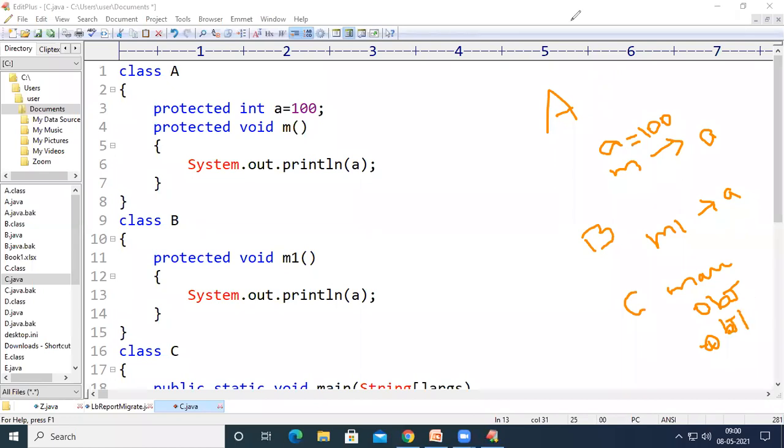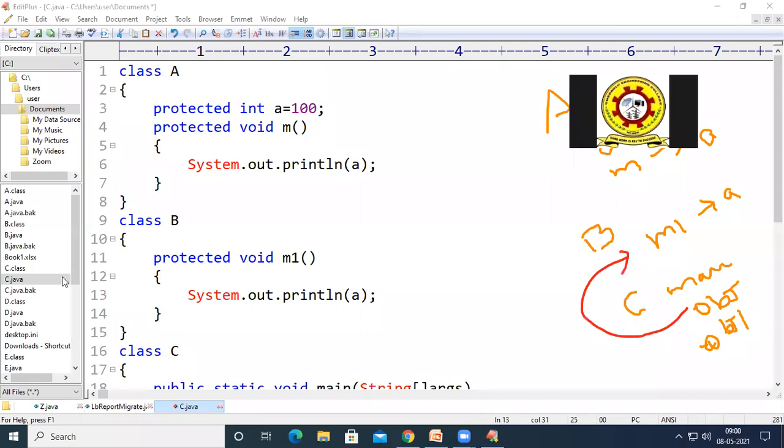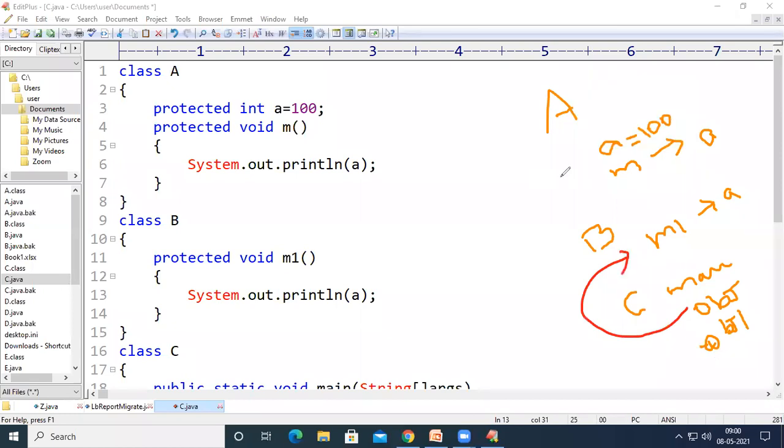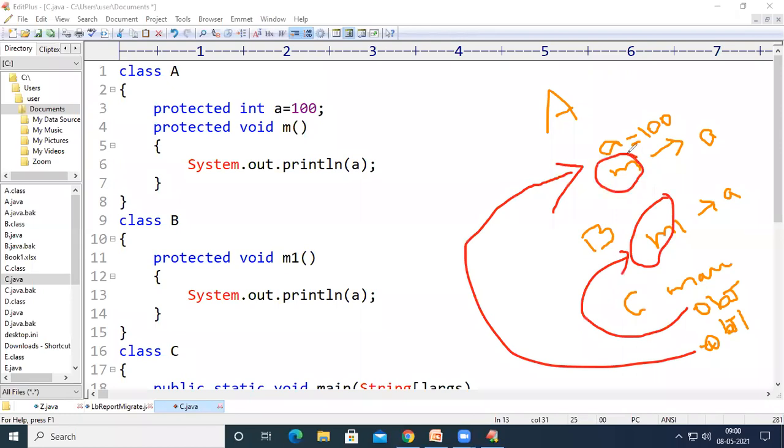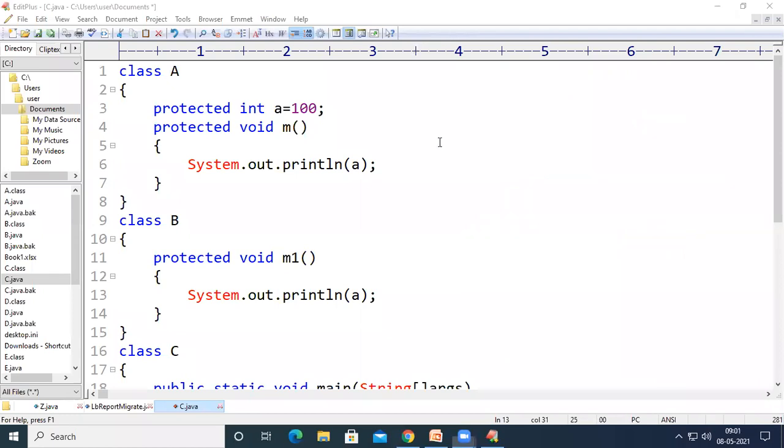This obj is for class B, and obj1 is for class A. With these two objects, I am going to access the method m and the method m1. So let us see what will happen when I compile the code.